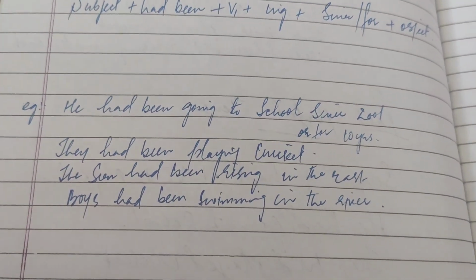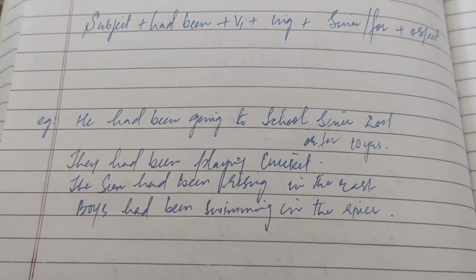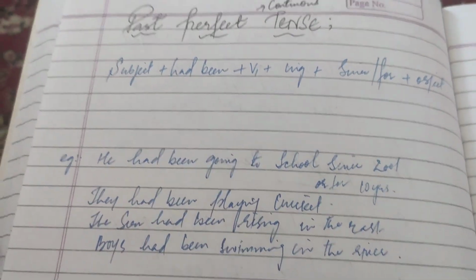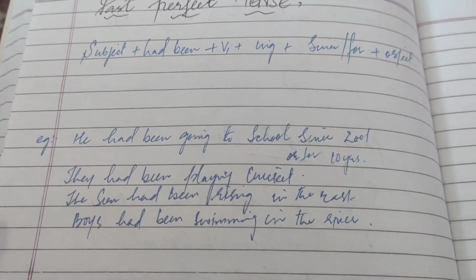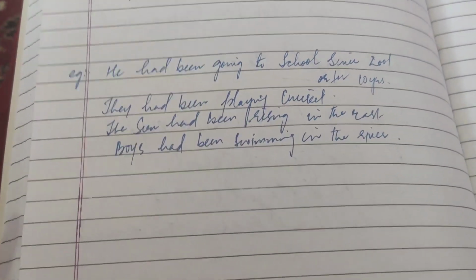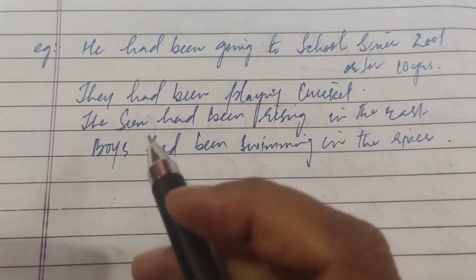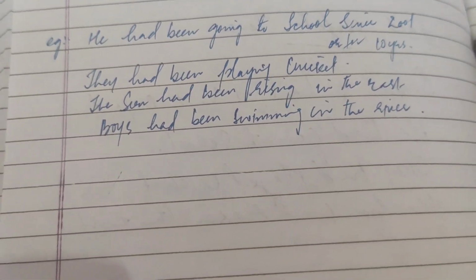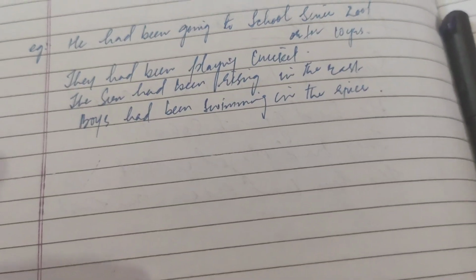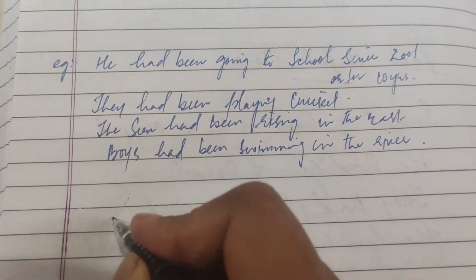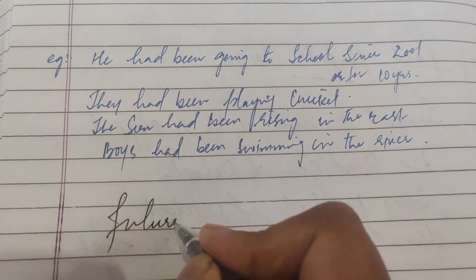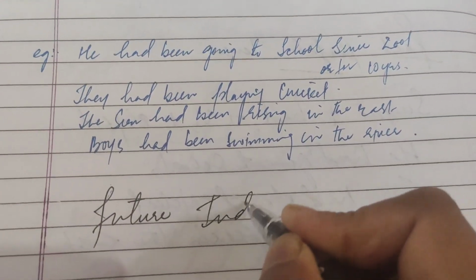Then, it was all about past perfect continuous tense. Now we have read about the 4 types of present tense and 4 types of past tense. Now we will go through the future tense. The first type of the future tense is future indefinite.